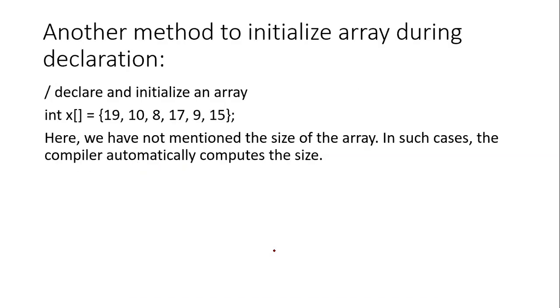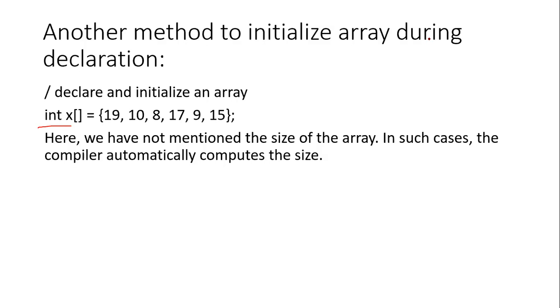Then there is another method to initialize an array during declaration. Here, if you can see, we have declared int x, and we are not giving a size for the array.